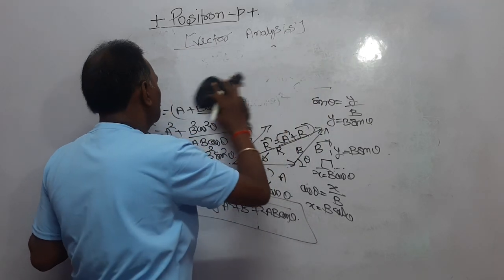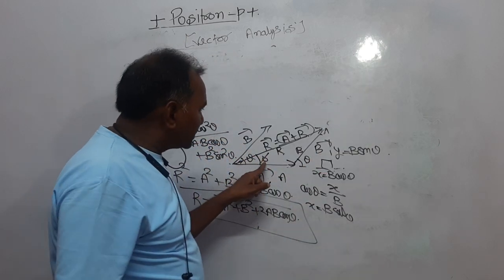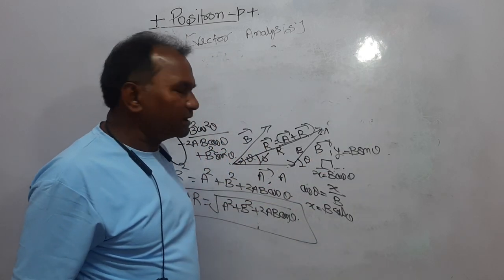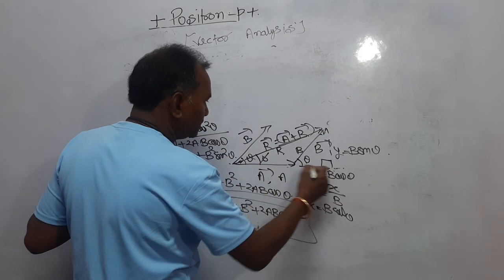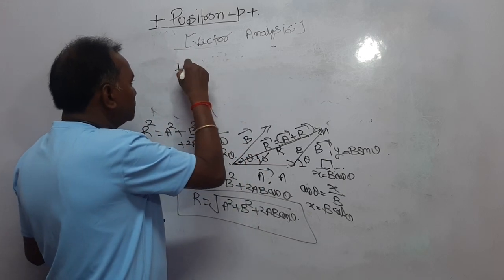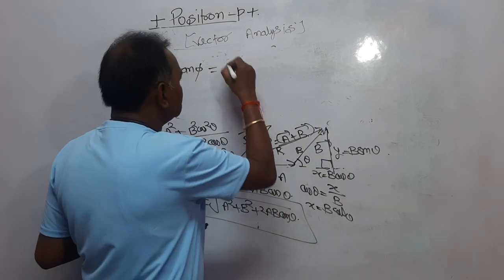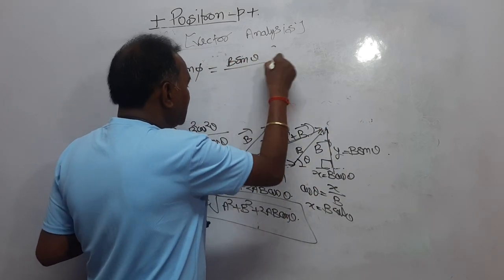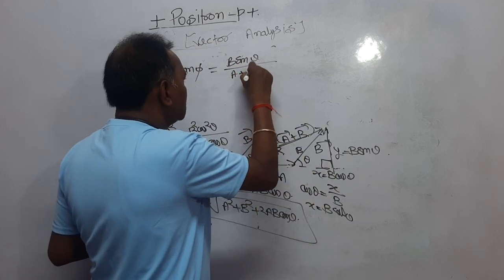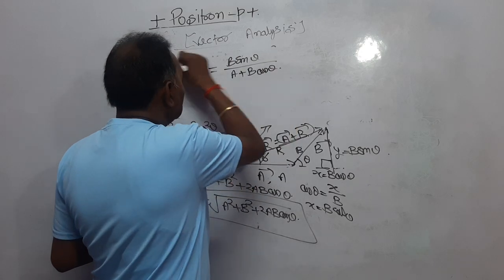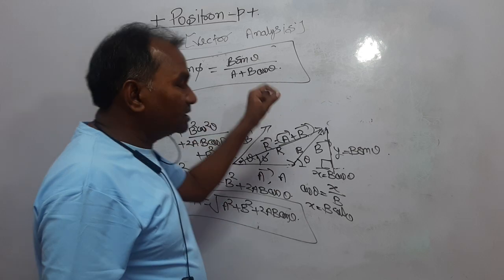Now what we have to do is find out, let phi be the angle that the resultant is making with the vector A. Now how can you find out the value of phi? Now look here, in this triangle, right, tan phi is equal to perpendicular upon base. Perpendicular is what? That is B sin theta, upon base. Base is that much, that is A plus B cos theta. In this way you can find out. So tan phi is equal to B sin theta upon A plus B cos theta.